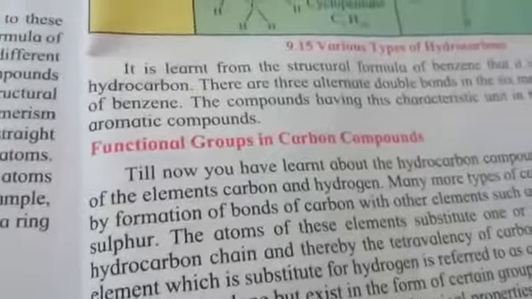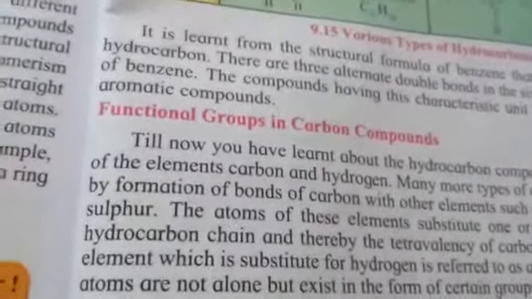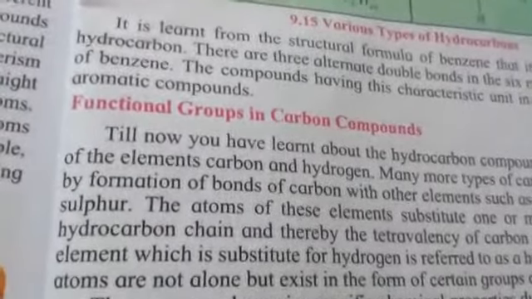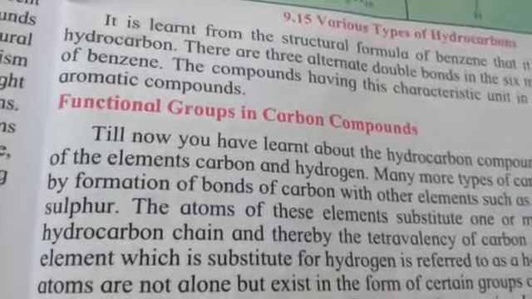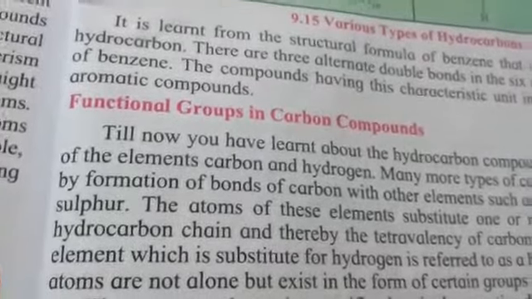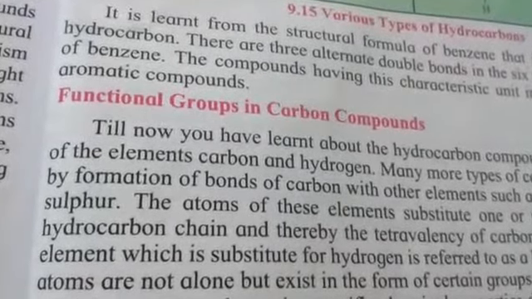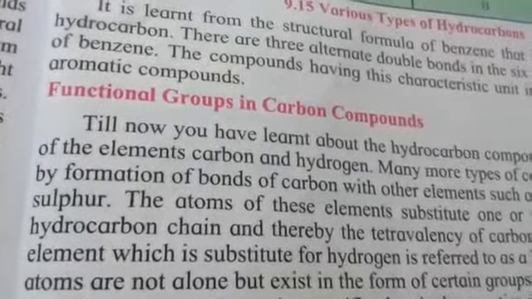Okay, now let's move towards the functional groups in carbon atoms. We all know that the hydrocarbons are there. These are made up of hydrogen and carbon, right? But if an atom of any other element replaces one hydrogen atom from the alkane, then it will be known as a heteroatom. Heteroatom, that means a different atom will come in place of hydrogen, and then accordingly functional groups will be formed. So which are those functional groups, that we shall study.